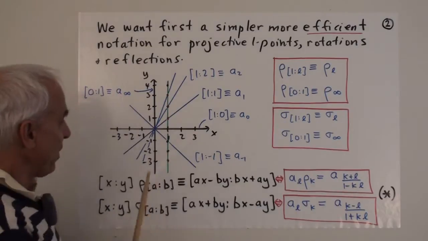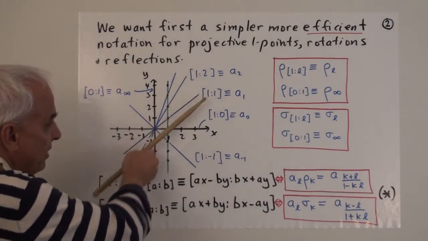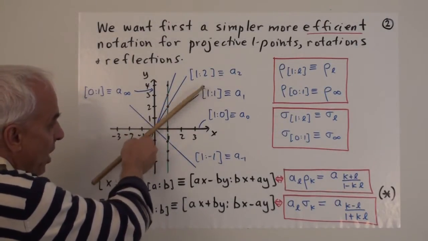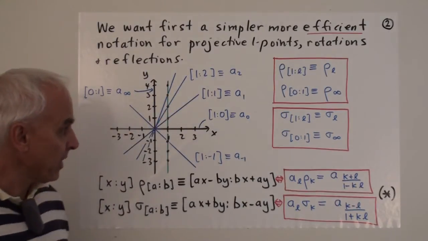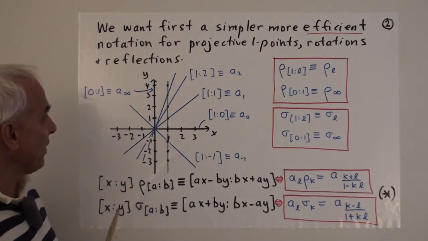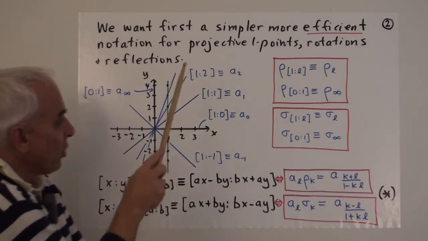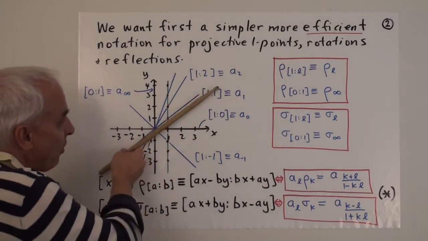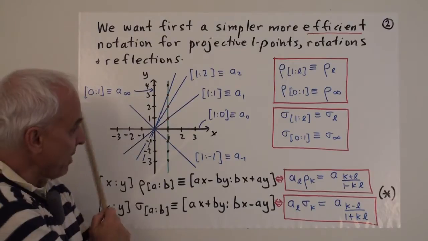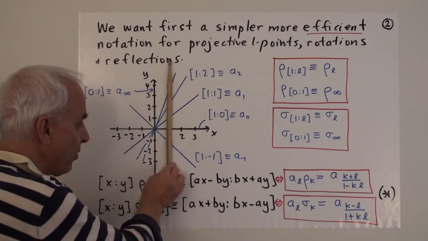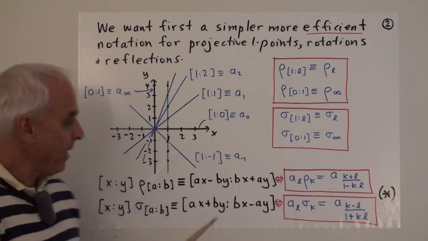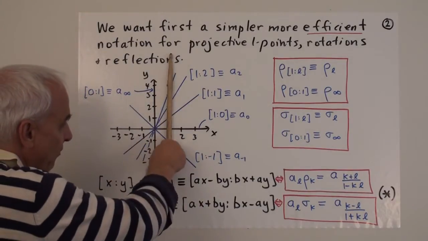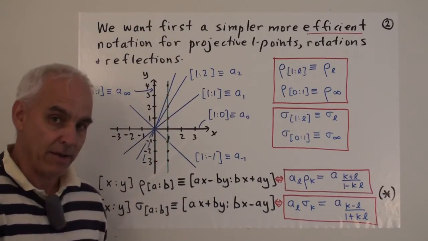Here's our familiar situation, projective points. So this one is the 1 to 1, this one is a 1 to 2, this was 1 to 0. What we're going to do is introduce a bit of new notation. So when we have a projective 1 point like this, we can think about the line x equals 1 in the ambient two-dimensional space. And that gives us a kind of reference or a viewing line.